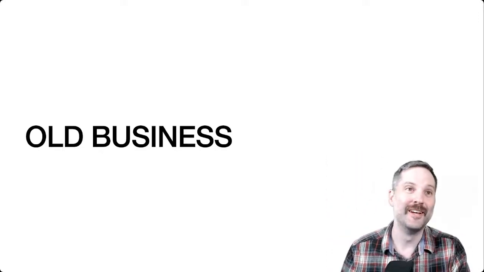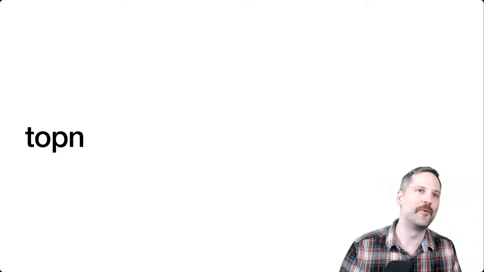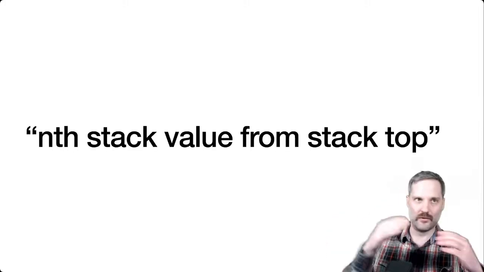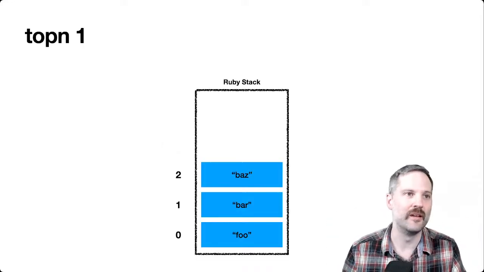So old business. Last year we talked about the topn instruction, which took the nth value from the top of the stack and then pushed that value onto the stack. So for example, say we have a Ruby stack that looks like this.